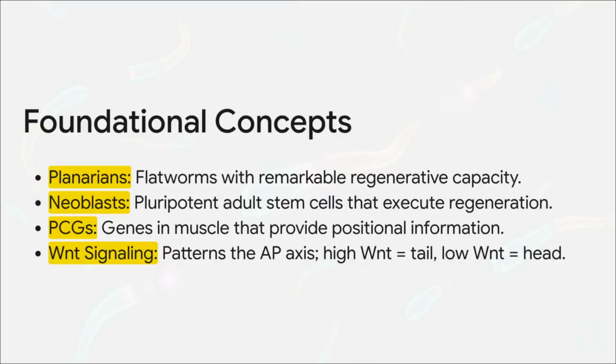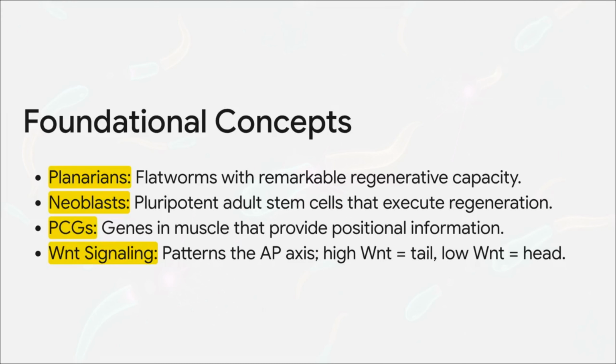So now that the pathway is on the table, let's shift to the biological system itself. Planarians are remarkable because they can regenerate essentially any missing body region. They do this with the help of adult stem cells called neoblasts, which provide the cellular source of new tissue.